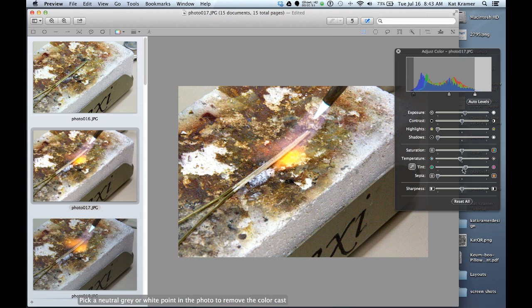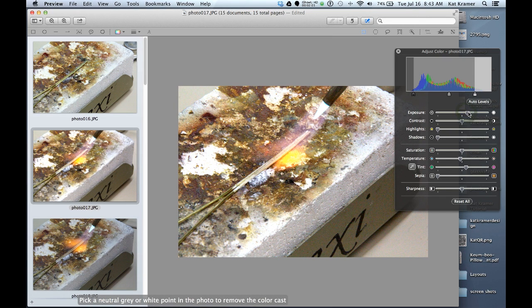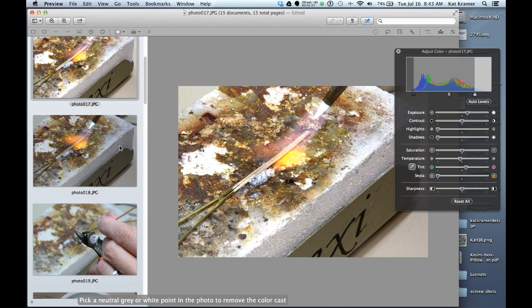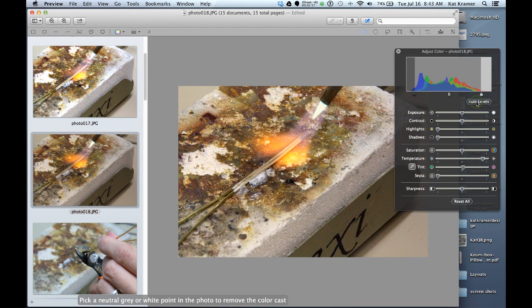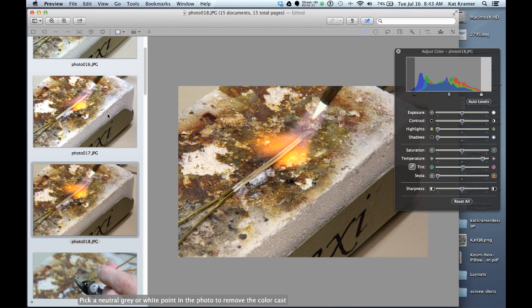I could adjust some of the colors a little bit and see if I can get that to match better. And then again, I can adjust my exposure. And that's actually pretty close. Once we've printed it in our tutorials, you won't be able to see the difference. So again, you can go to the next one, pick your medicine dropper. If you pick pretty much the same point on each photo, it should also help if you have a common element. And you can see again, comparing these two, that this one's a little bit brighter.